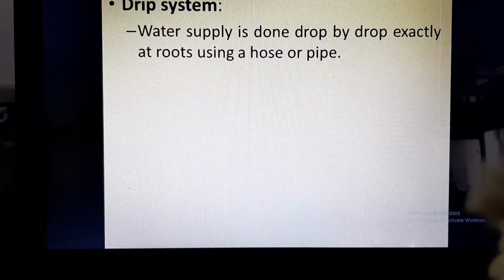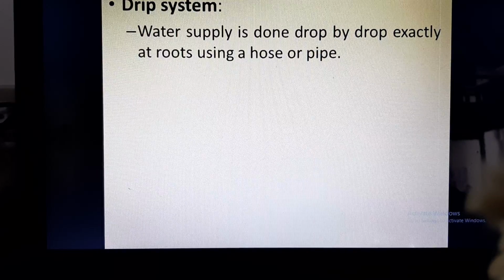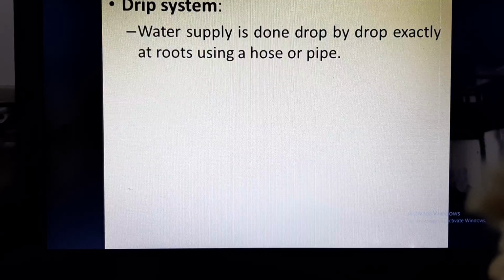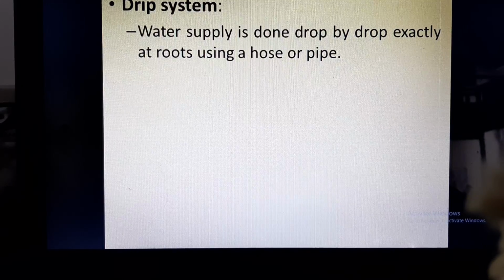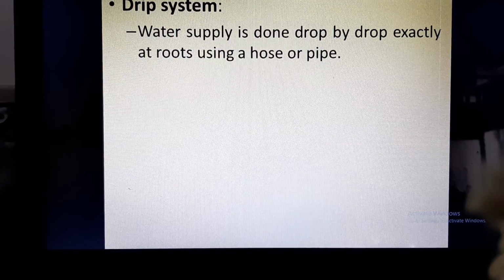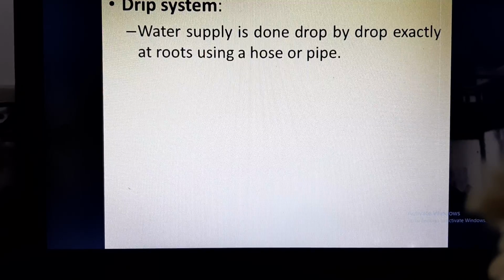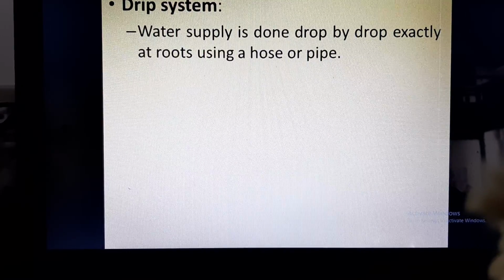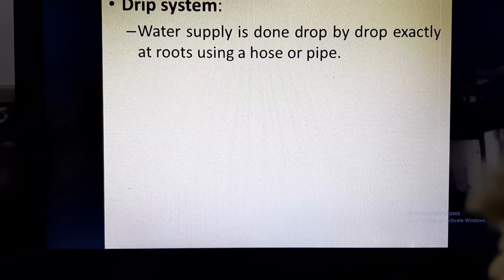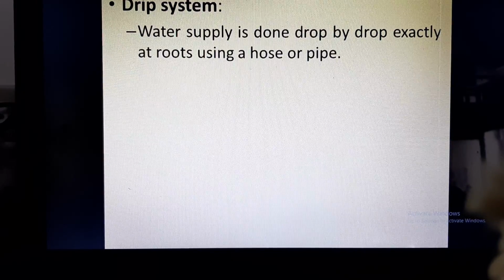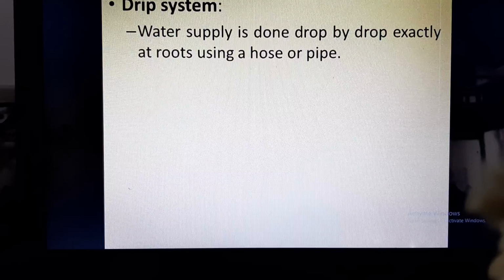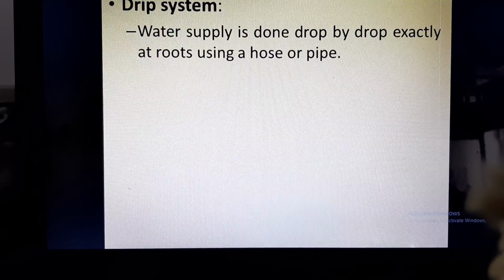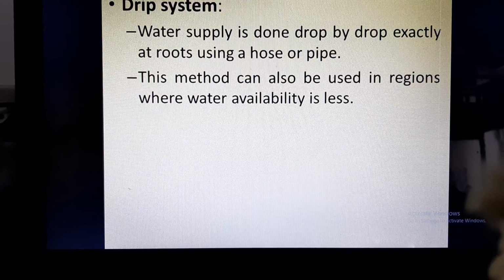Now drip system. Water supply is done drop by drop exactly at the roots using a hose or pipe. So here, with a main pipe, they have connected different pipes and the pipes pass through each plant, and near the root one hole in the pipe is made and water is supplied drop by drop.